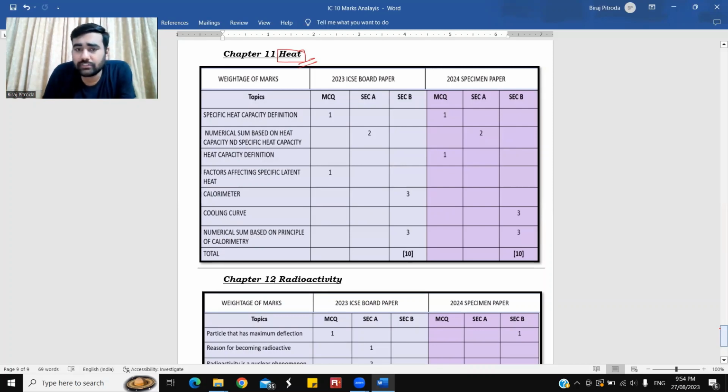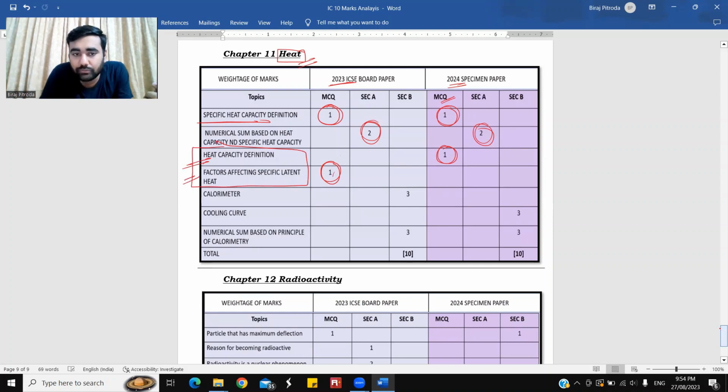Questions, if you see, students: specific heat capacity, 1 mark, the same 1 mark MCQ repeated. Numerical based on heat, 2 marks, Section A. The pattern is the same. Understand the pattern. Heat capacity's definition, 1 mark, on the basis of MCQ. Factors affecting specific heat capacity, 1 mark MCQ. मतलब ये जो topics हैं, they both are related.